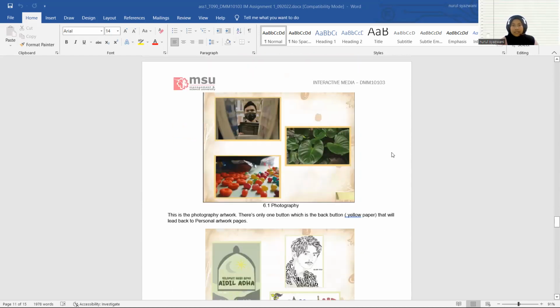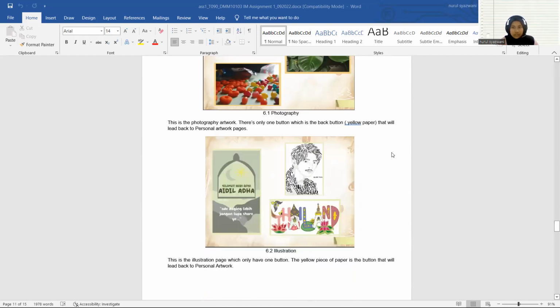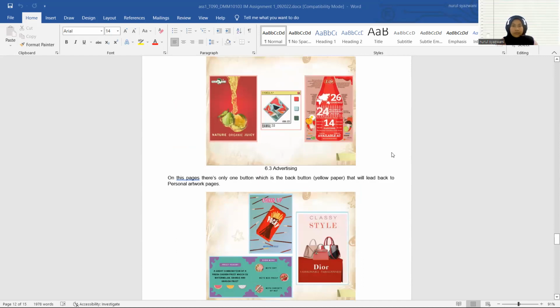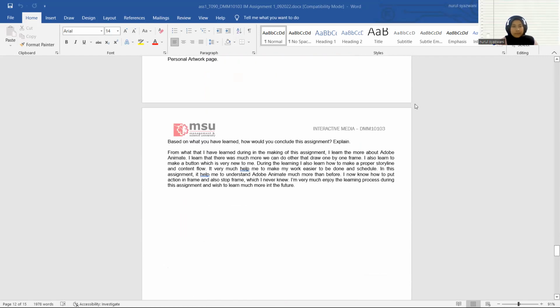Next is the page for my photography. There are 3 photographs that I include and 1 back button, which will lead you back to the personal artwork page. Next is illustration. It also has a yellow paper that will lead you back to the personal artwork page. Next is advertising. It also has a piece of paper that will lead you back to the personal artwork. And lastly, poster also leads you back to the personal artwork with a yellow piece of paper as a back button.